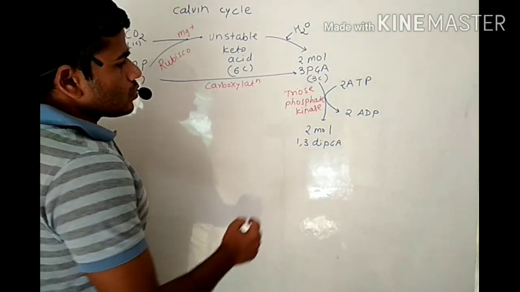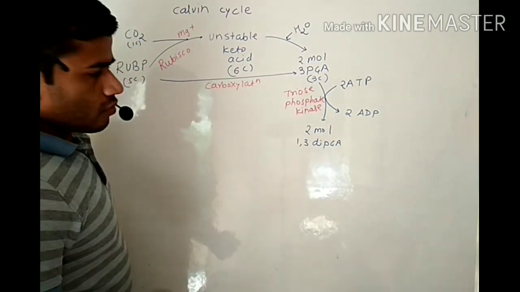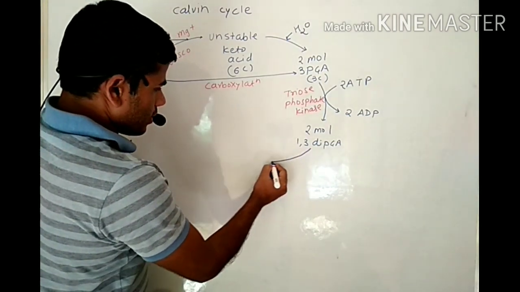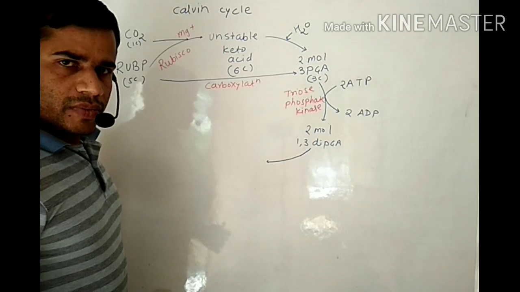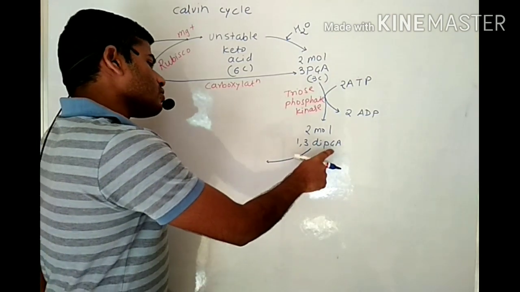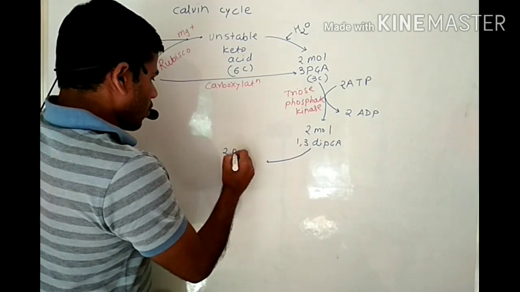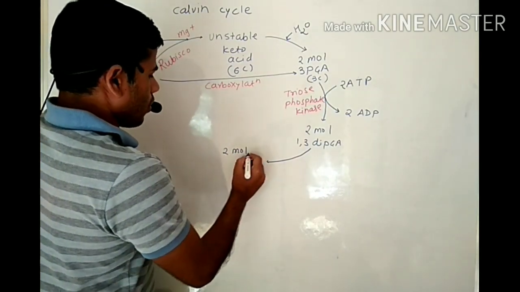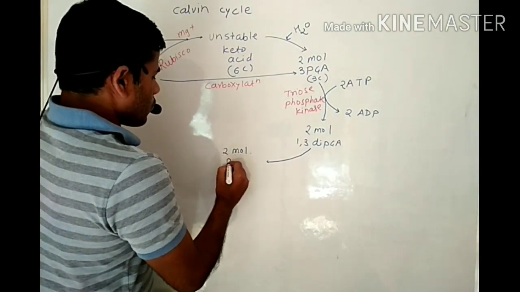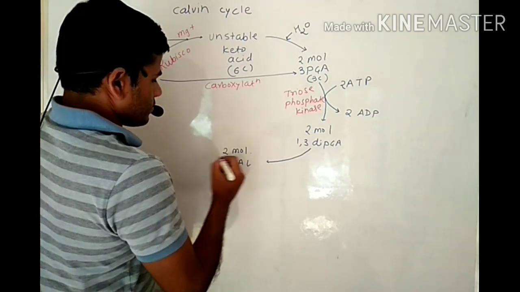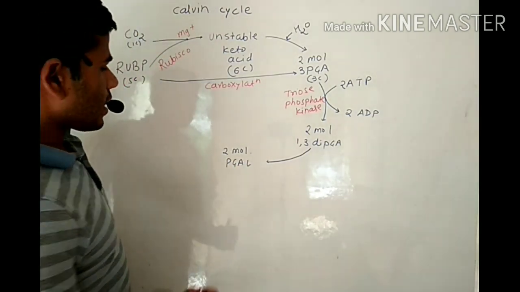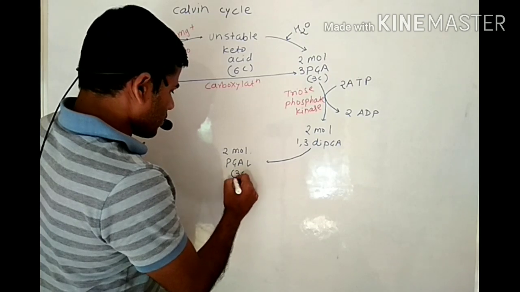Then next, 2 molecules of 1,3-diphosphoglyceric acid undergo reduction, means this 1,3-diphosphoglyceric acid gives rise to 2 molecules of phosphoglyceraldehyde, having 3 carbons.